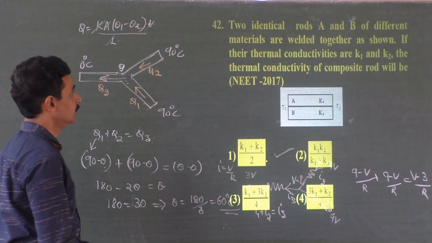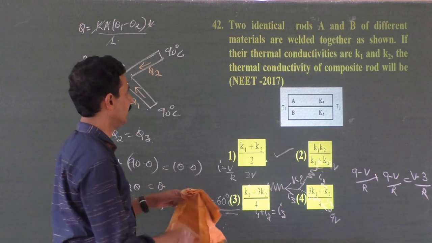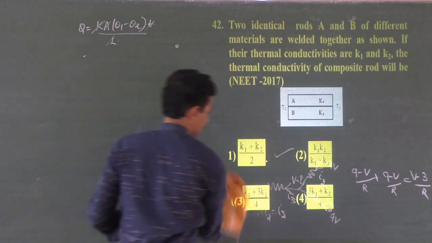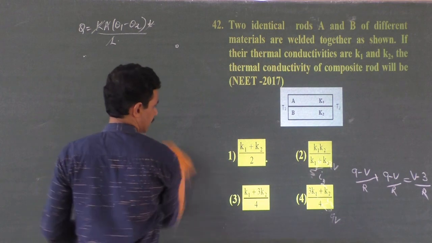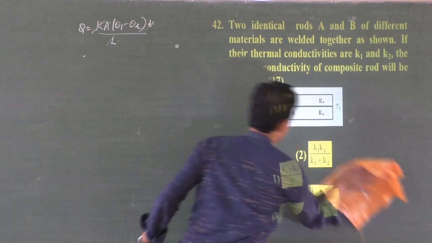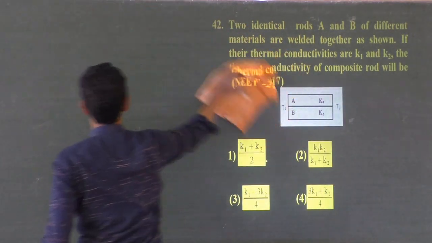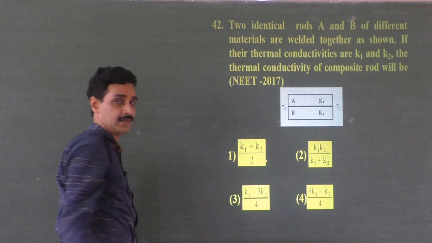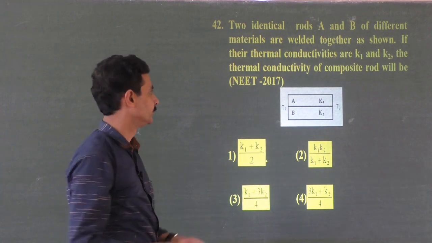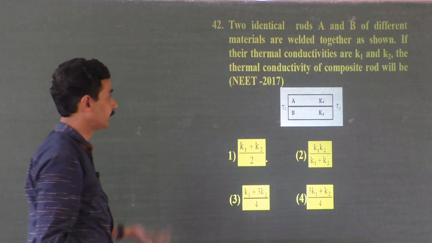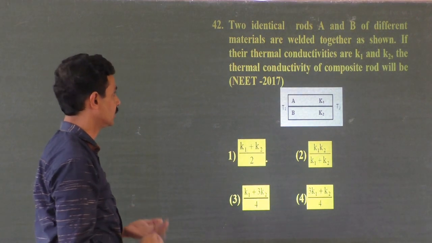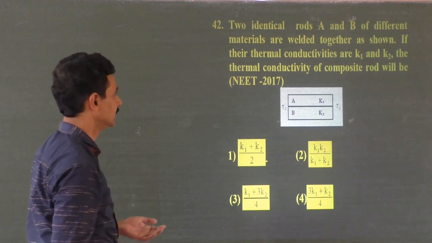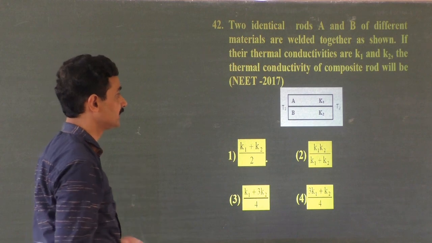42. Yes. Two identical rods A and B of different materials are welded together. Okay. So they are shown how they are welded together. Right. Two identical rods. Rods are identical. Means area, length, and everything may be same. Two identical rods A and B of different materials are welded together as shown. If the thermal conductivities of the rods are K1 and K2, then the thermal conductivity of the composite system rod.